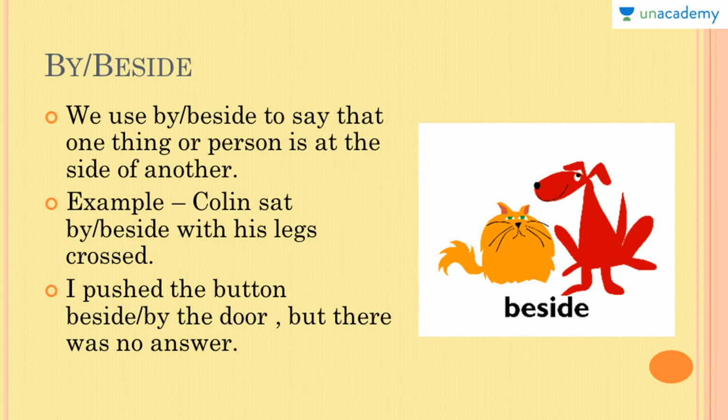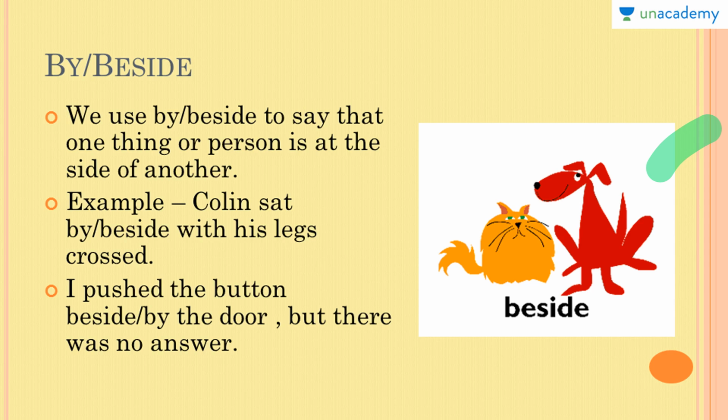By and beside. So we use by or beside to say that one thing or person is at the side of another. For example, you can see here this cat is sitting by, next to this dog. So the cat is sitting beside the dog, or the dog is sitting beside the cat. So both are correct, and in this sense we use by or beside.